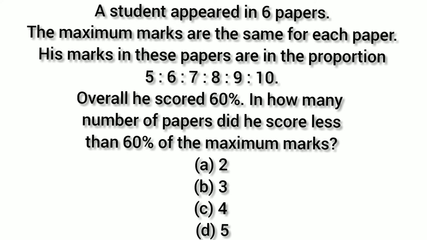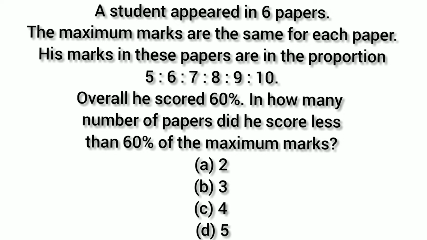So here the question is telling that a student has appeared in an exam in six papers. That is, he wrote six papers, and in those six papers, the maximum marks for each paper are the same. And here they have given the proportion of marks as 5 is to 6 is to 7 is to 8 is to 9 is to 10, and it is also given that the overall score of the student is 60%.